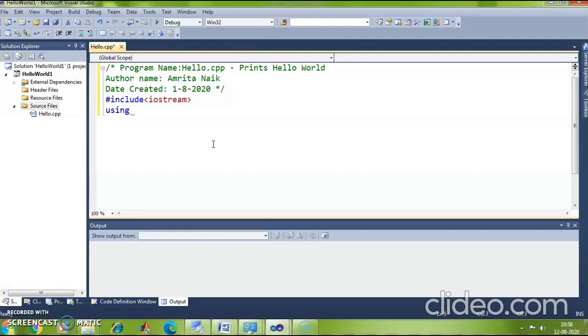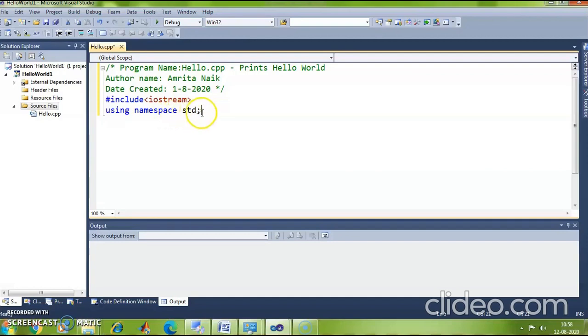Okay, so I am using the keyword using followed by namespace. Namespace is nothing but package. Okay, using is a keyword, namespace is a keyword. Okay, which namespace I need to use here? std, and I put a semicolon here.